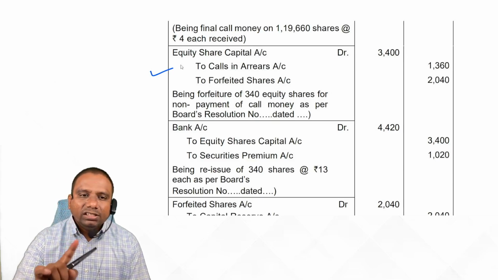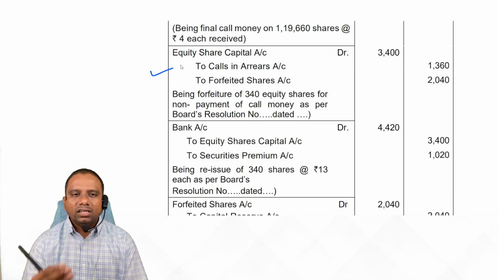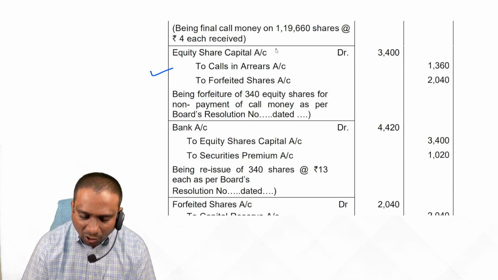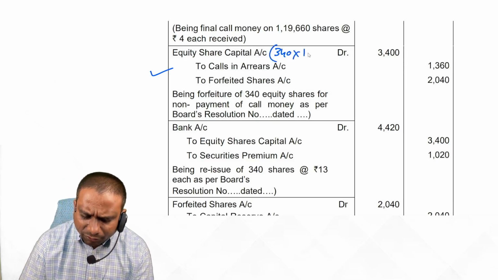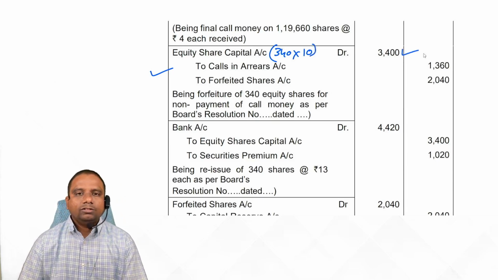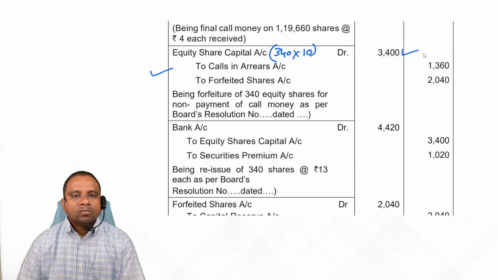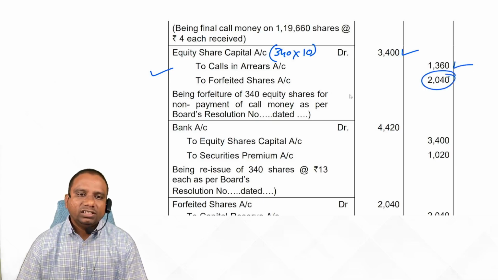Forfeit entry. Equity share capital account debit to calls in arrears to forfeited shares account. Anybody can write the entry, but write down the amount. How many shares forfeited? 340. What is a full called up amount? Called up value per share 10 rupees. Total 3,400. Out of that, how much amount we have not received? 1360. Remaining amount we received now transfer to forfeited shares account.